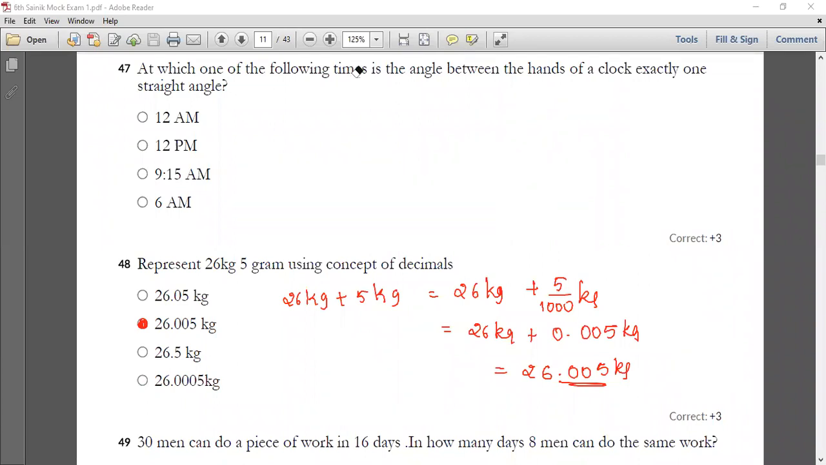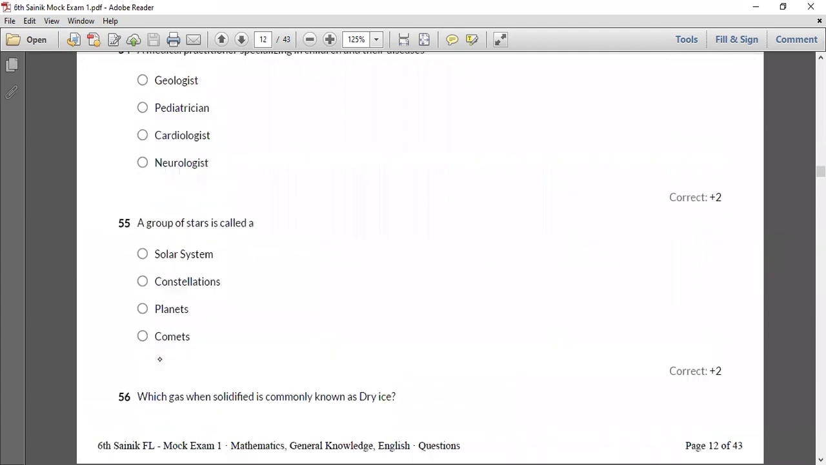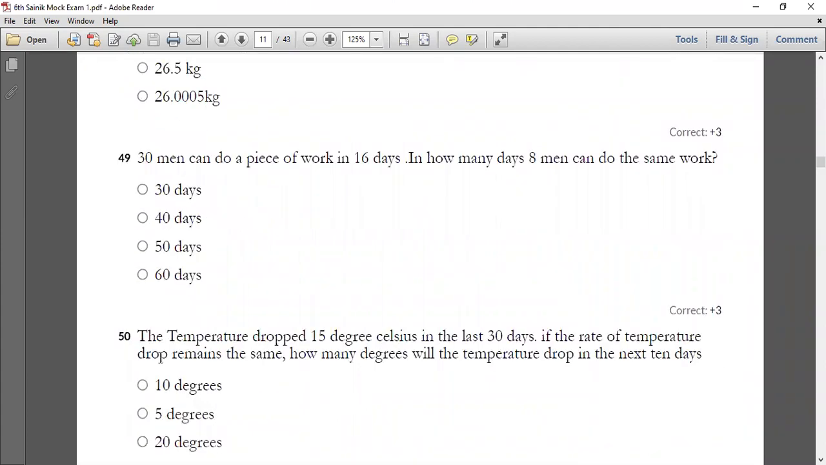Now let me go with your 49th question. All of you have a look into your 49th question now. Yes, we're all stepping on to the last part of your paper. 30 men can do a piece of work in 16 days. To complete one piece of work, 30 people are taking 16 days. That is men 1, 30, and days 1, 16. And when the other people take 8 days, you have to find the days over here.